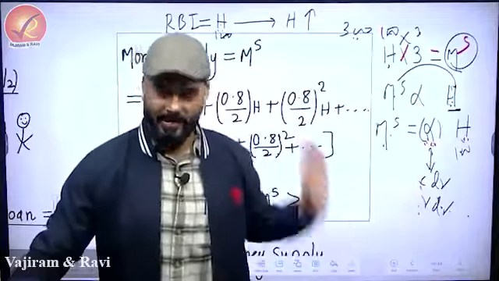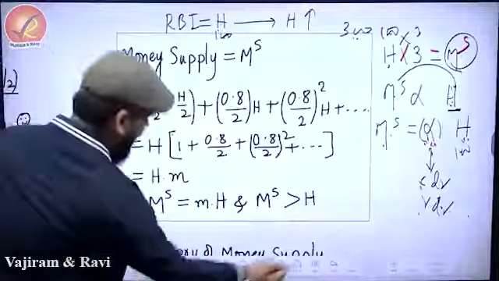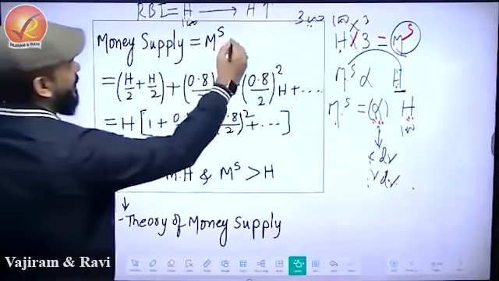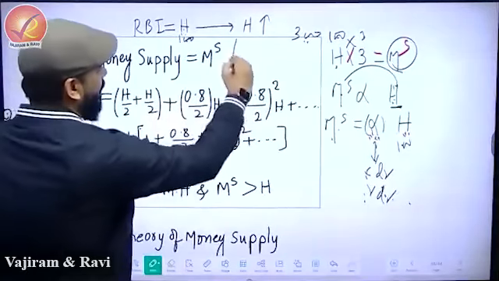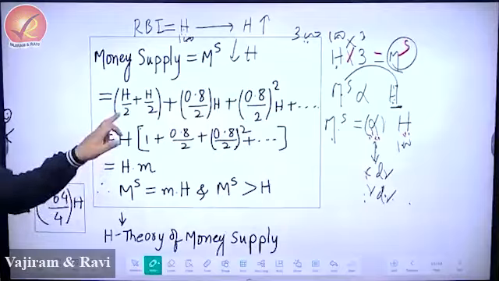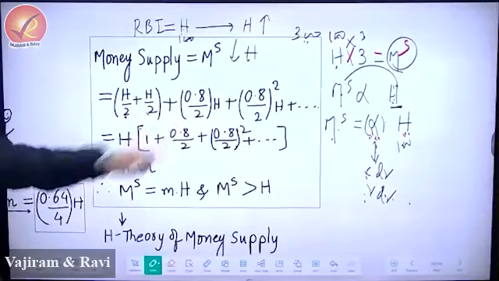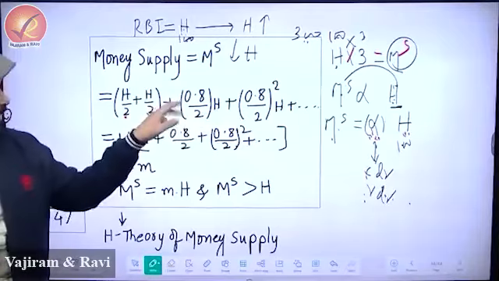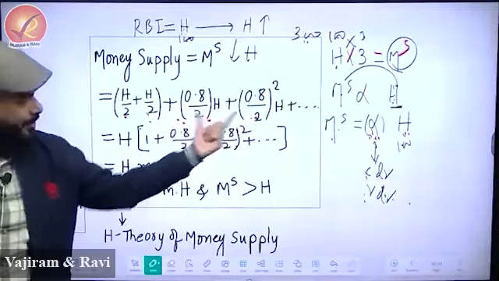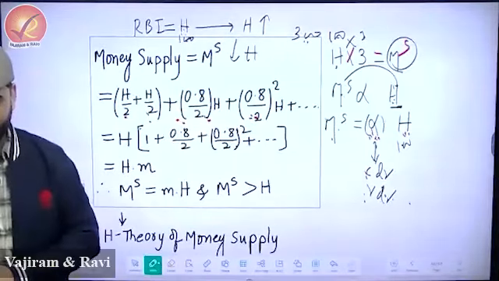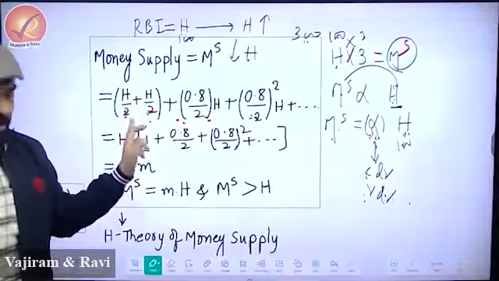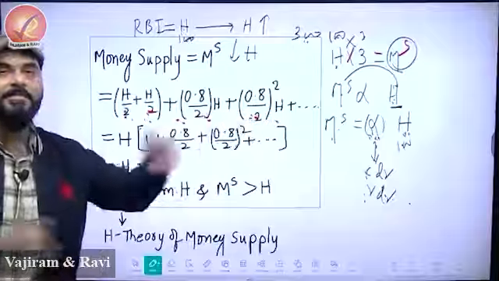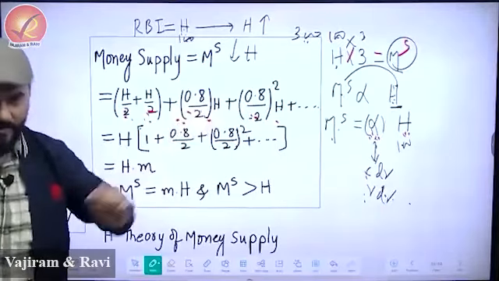So what is NCERT trying to tell us? Let's do the calculation. NCERT says that whenever RBI releases H, half of the H remains in the hand of the public, and half of the H goes to the bank. Then NCERT says next round, when you multiply the CDR and RDR, check your copy, you will get these numbers. So this H by 2 is being split, and NCERT says add all the split parts.